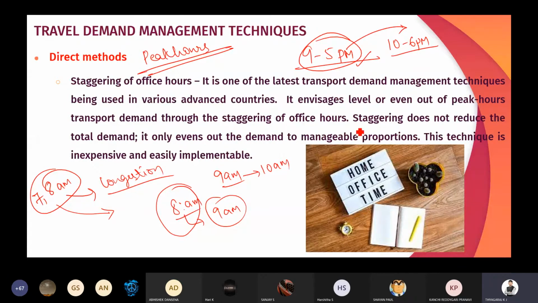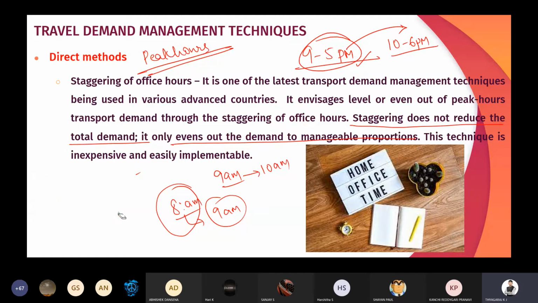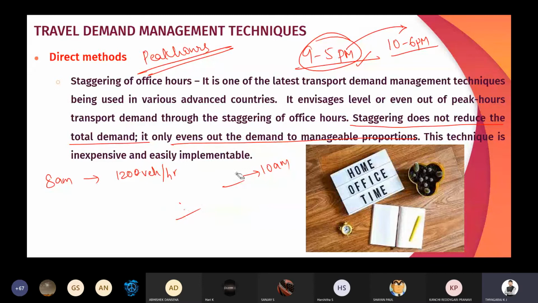and staggering, remember, the staggering does not reduce the total demand, it only evens out the demand to a manageable level. That is, for example, I will give the best example. Let us consider at 8 a.m. the number of vehicles moving is 1200 vehicles per hour. Okay, at 8 a.m. it is moving like this.